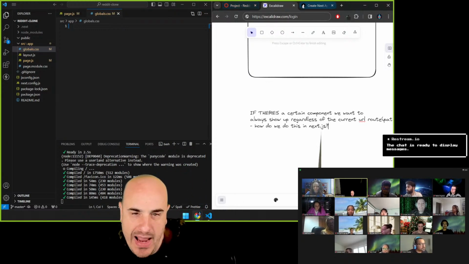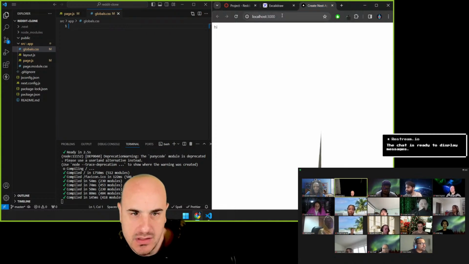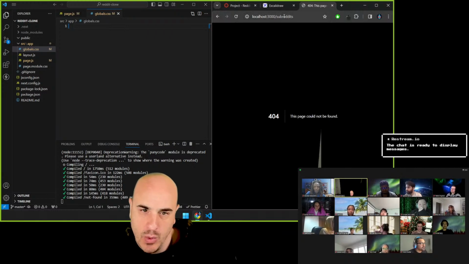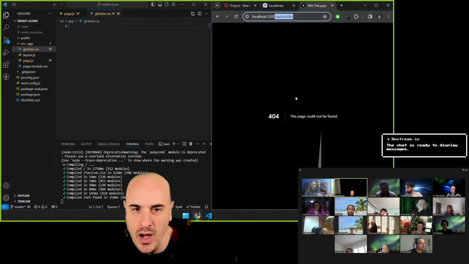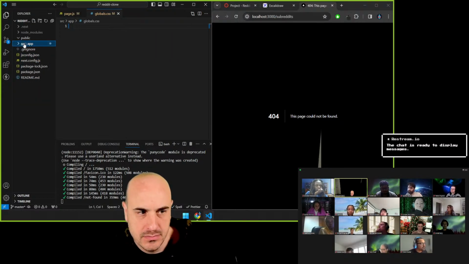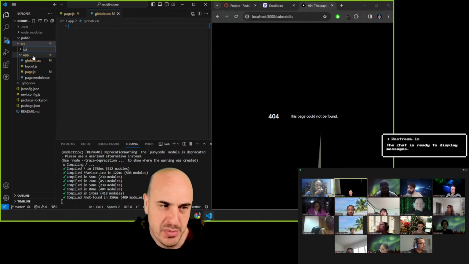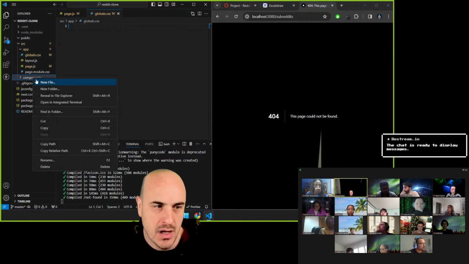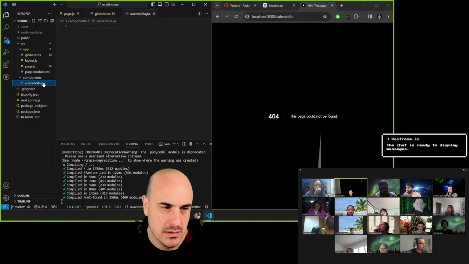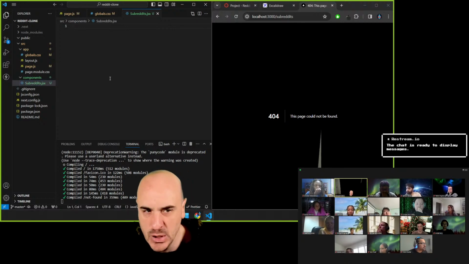Because of the way Next.js functions by default, let's actually say /subreddits. When I hit /subreddits, I want a component to show up. So we'll actually make, in my source directory, a new folder of components, and I'll make one called subreddits. Well, let me turn it to you guys, right?